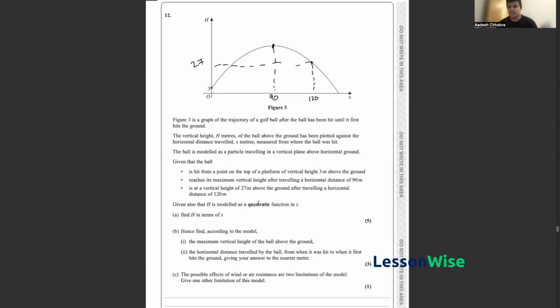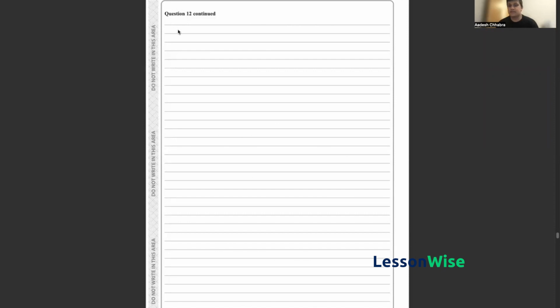Now, we can do this by using this piece of information here, that the graph is modeled as a quadratic function. Since the graph has been modeled as a quadratic function, we can use the general equation for a quadratic, which is h is equal to ax squared plus bx plus c. And now all that's left to do to find the model is to find the individual values for a, b, and c respectively.